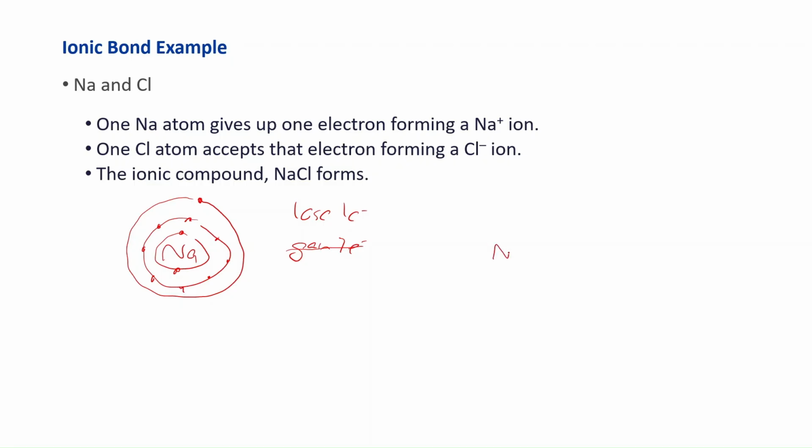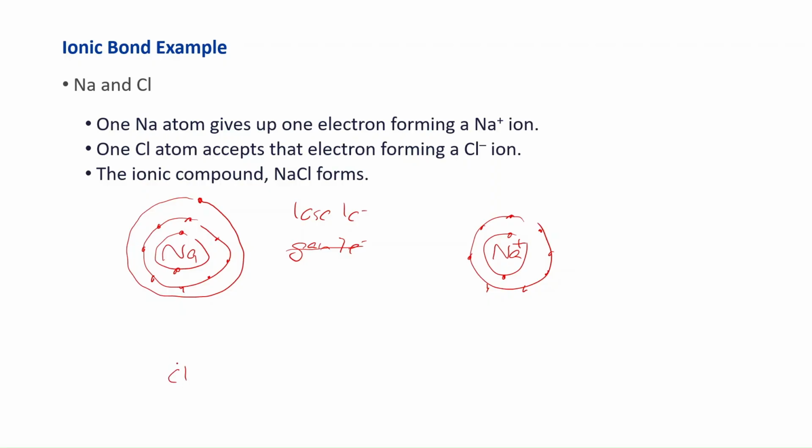So sodium only has 2 layers now, but we said that the second one was already full, with 8. The outermost layer is full, sodium is happy, but it lost 1 electron, so it becomes a sodium plus 1 ion. If you look at chlorine, it has 17 electrons.